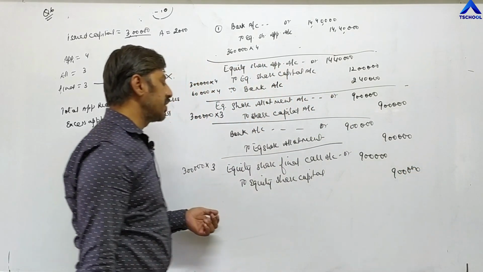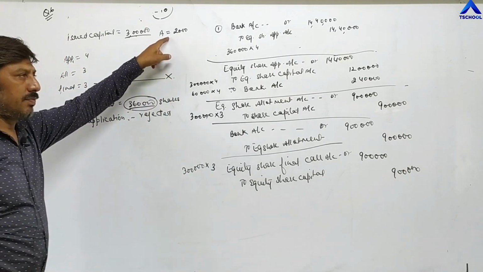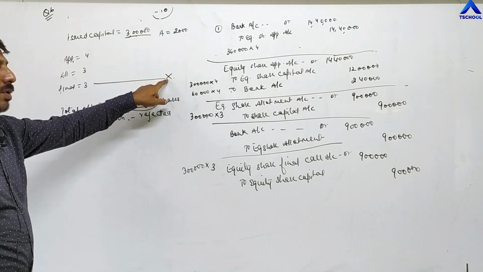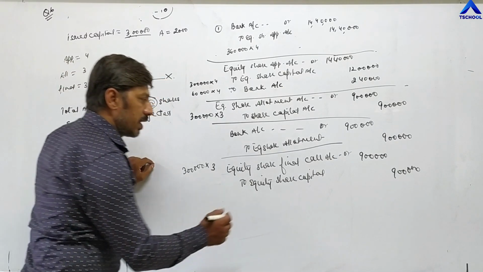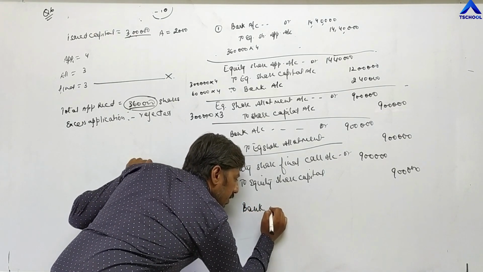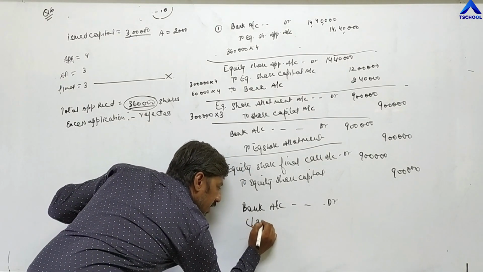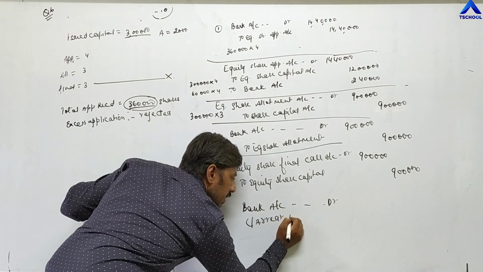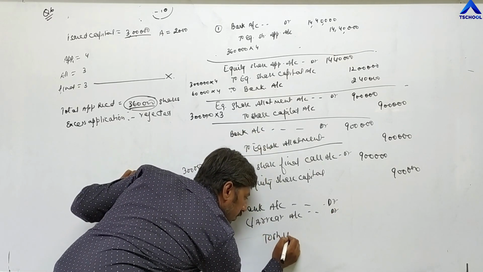Now at the time of receiving money for the final call, one shareholder, Asha, has not paid the final call. Not paid the final call means calls in arrear, and calls in arrear will be shown like this: bank account debit, calls in arrear account debit, to share final call.